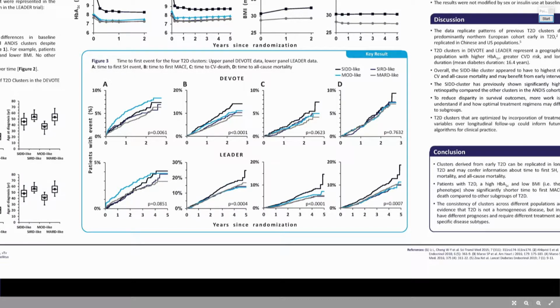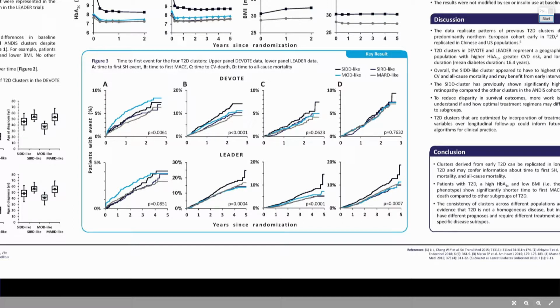And the interesting bit is in both trials, it seemed like the MOD-like group, the moderate obesity group, I think is the abbreviation, those are the patients that had the highest risk of severe hypoglycemia, statistically significant in the DEVOTE trial where there were more events because it was an insulin trial, but the same pattern is replicated in the LEADER trial below.